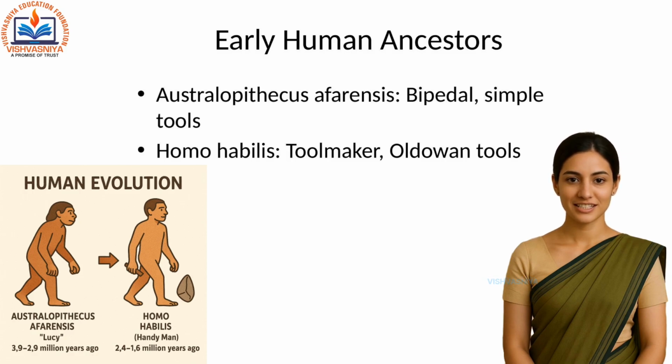Australopithecus afarensis, Lucy, lived about 3.9 to 2.9 million years ago. She walked upright and used simple tools. Homo habilis, handy man, appeared 2.4 to 1.6 million years ago. He had a larger brain and used Oldowan tools, sharp stone flakes.